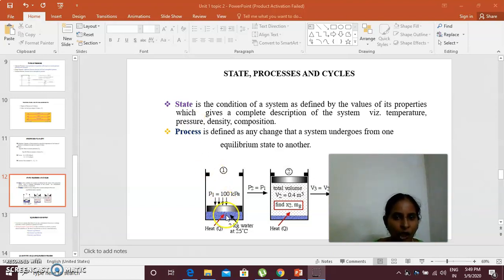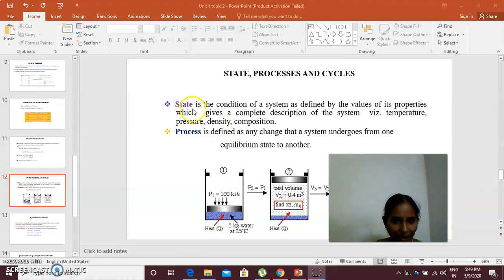We cannot name systems, like 1 kg of ice, and we cannot differentiate systems by giving them names. Instead, we specify systems by various properties or characteristics which completely describe the system state.